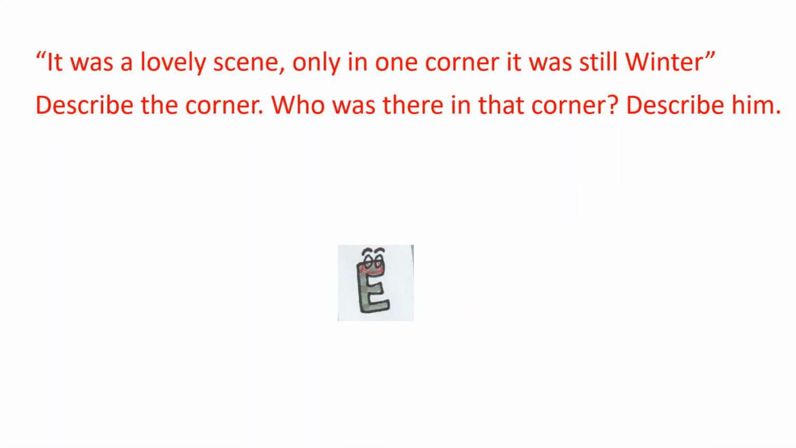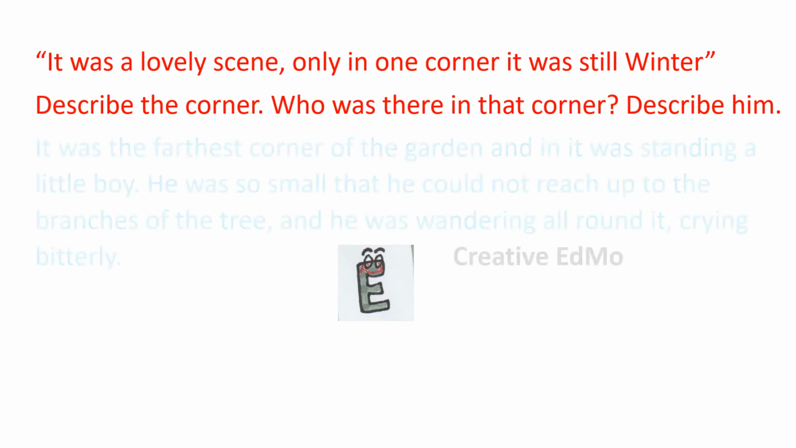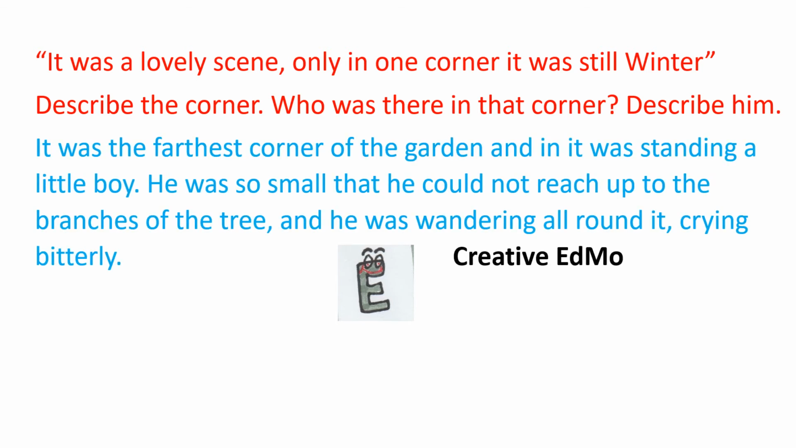It was a lovely scene. Only in one corner it was still winter. Describe the corner. Who was there in that corner? Describe him. It was the farthest corner of the garden and in it was standing a little boy. He was so small that he could not reach up to the branches of the tree and he was wandering all round it crying bitterly.